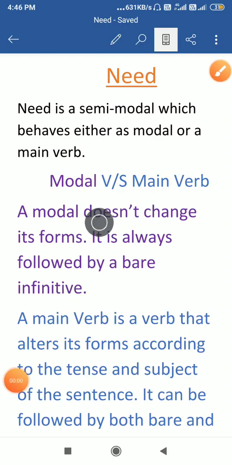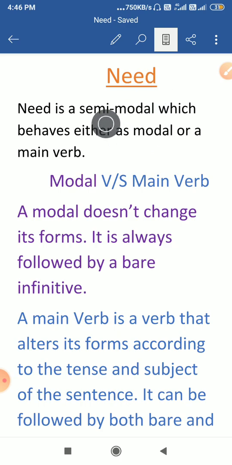Hello students, today we will read the uses of need. Today we will read the modal verb need. Actually students, yesterday I taught you the uses of ought to, but need is actually not a complete modal verb. It is actually a semi-modal, as I have taught you in the modal chapter.